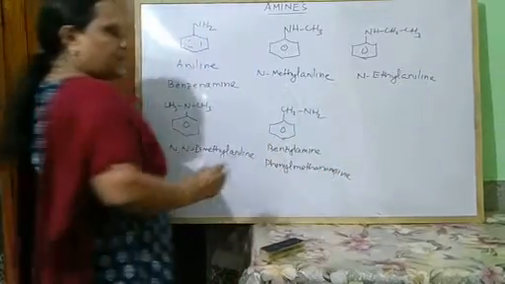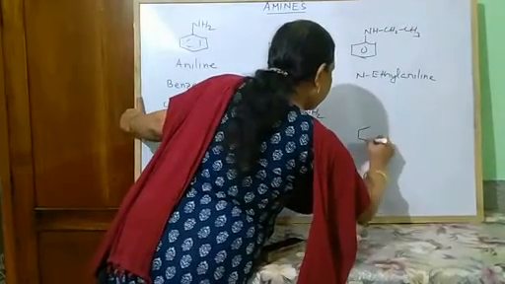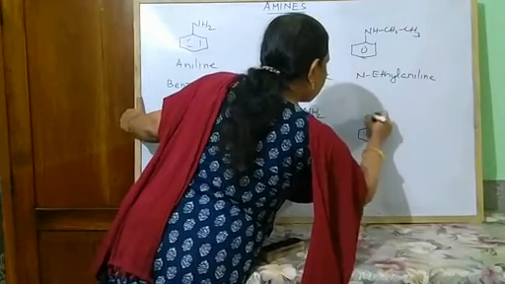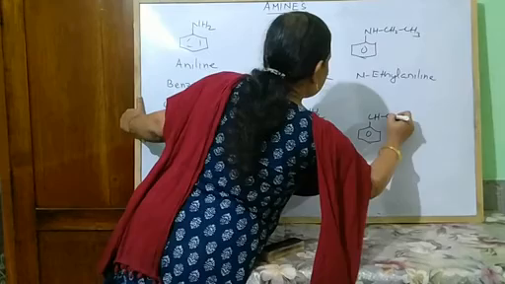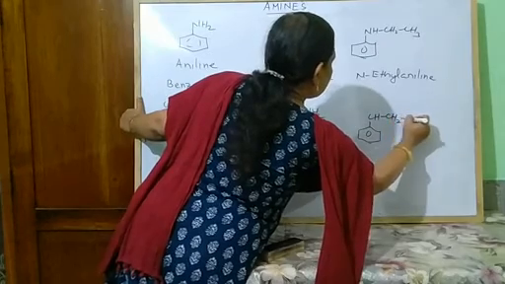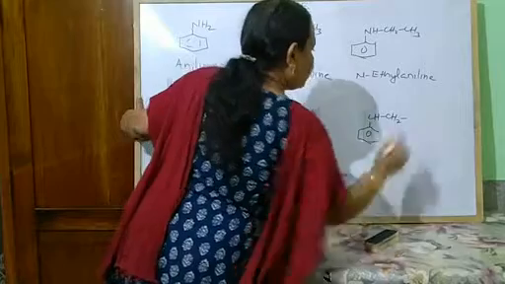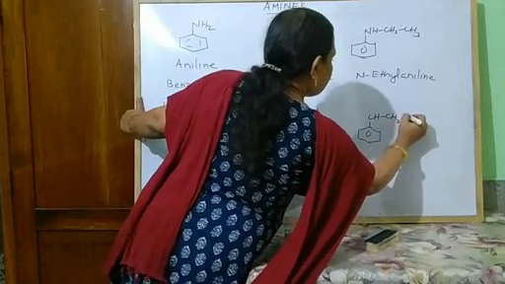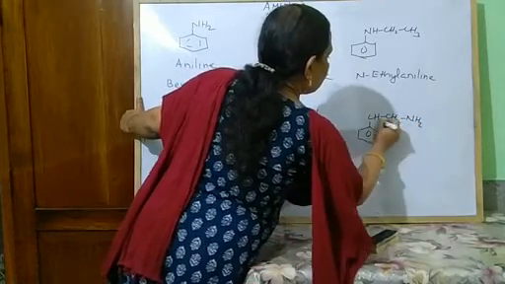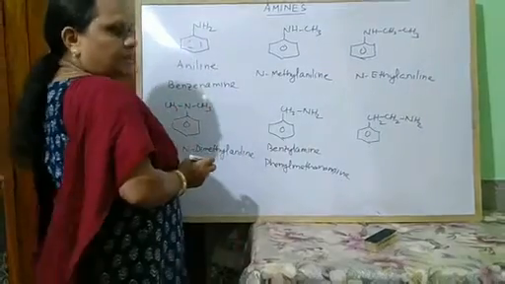Phenyl methanamine. Similarly, CH2, CH2.